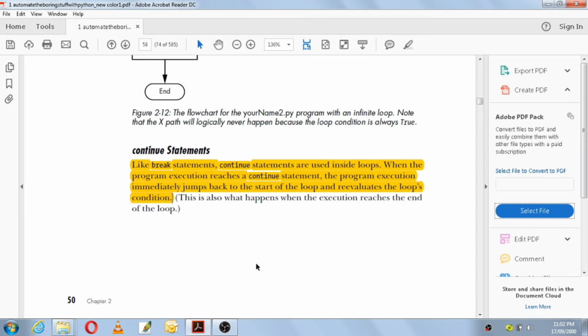Next concept we have is the continue statement. Like break statements, continue statements are used inside loops. When the program execution reaches a continue statement, the program execution immediately jumps back to the start of the loop and re-evaluates the loop's condition. So a break statement will stop the loop and you will come out of the while loop. But a continue statement, when you reach it, again it will go back to the while statement and check the condition.